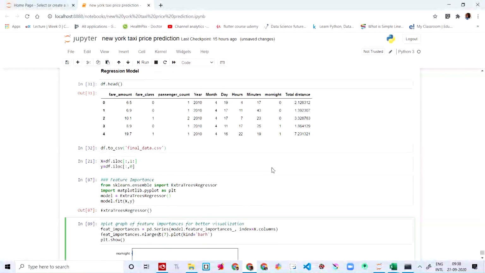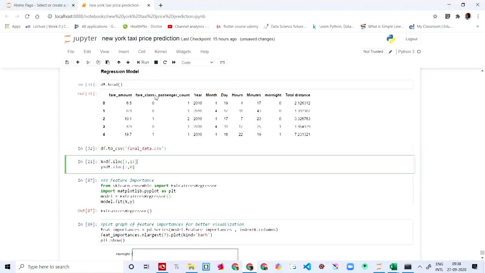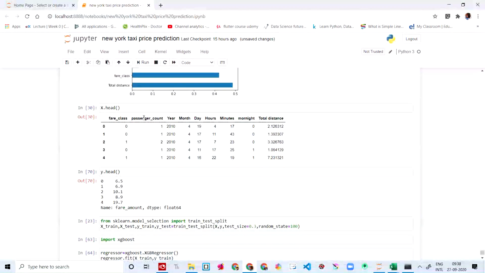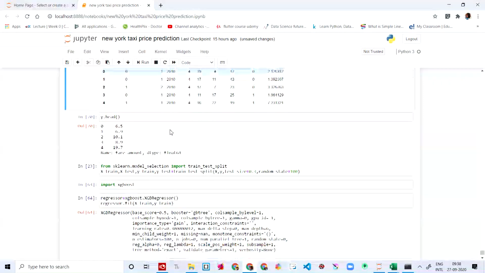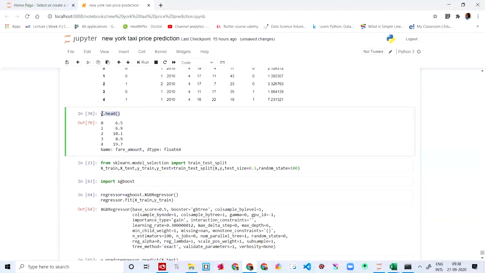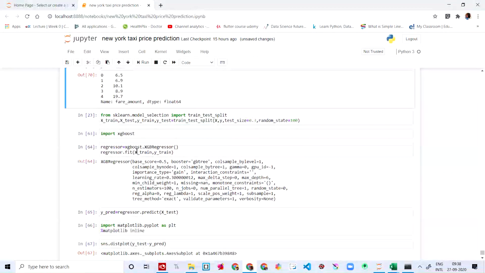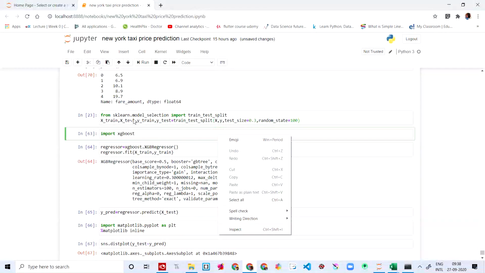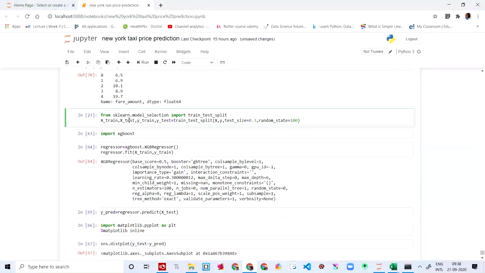You can see this head, we have the fare amount and passenger count. You don't have the fare amount here because we removed it. And then we're going to say y.head. This is the head of y. And then we are going to import train_test_split, and then we are going to say X_train, X_test, y_train, y_test is equal to train_test_split.